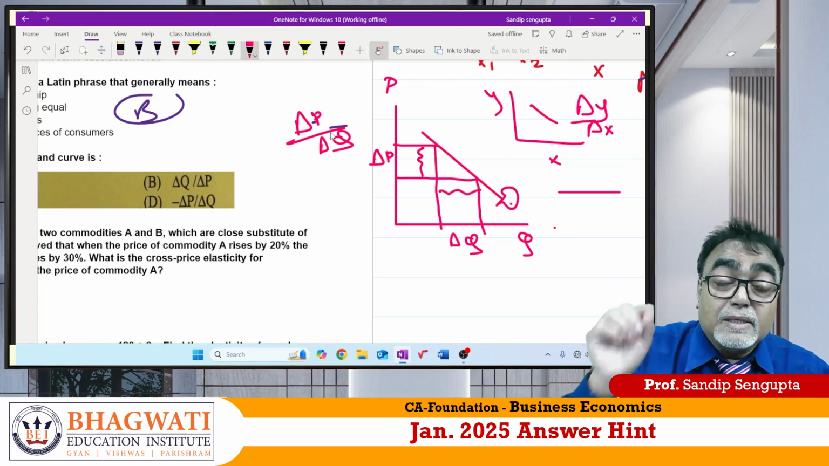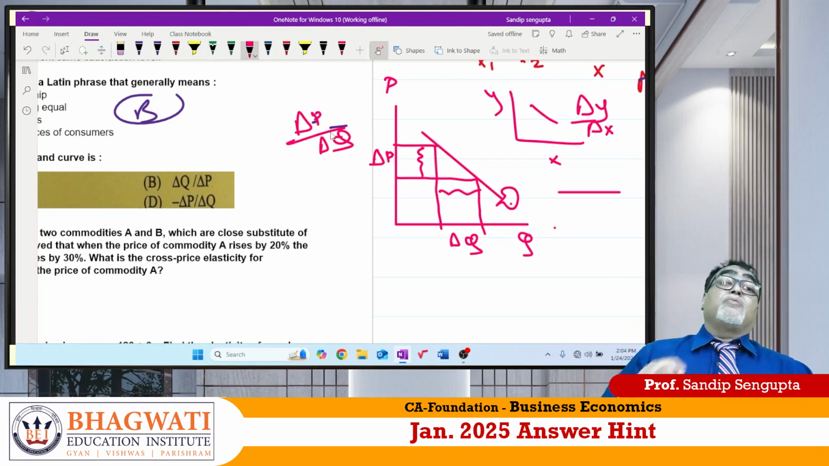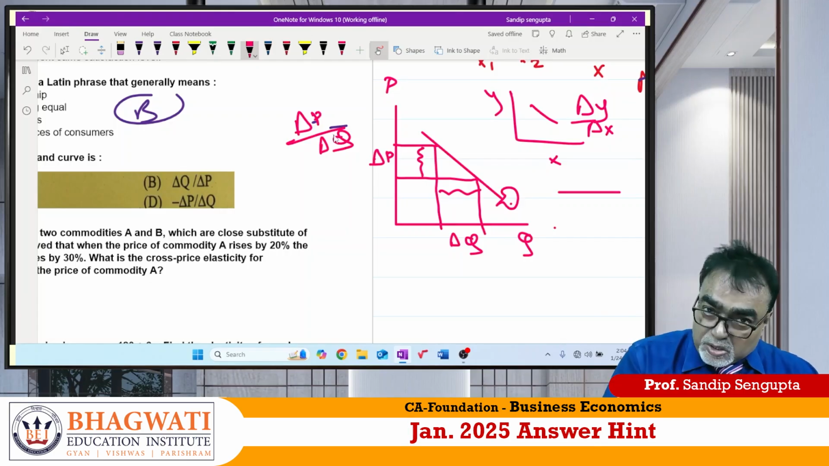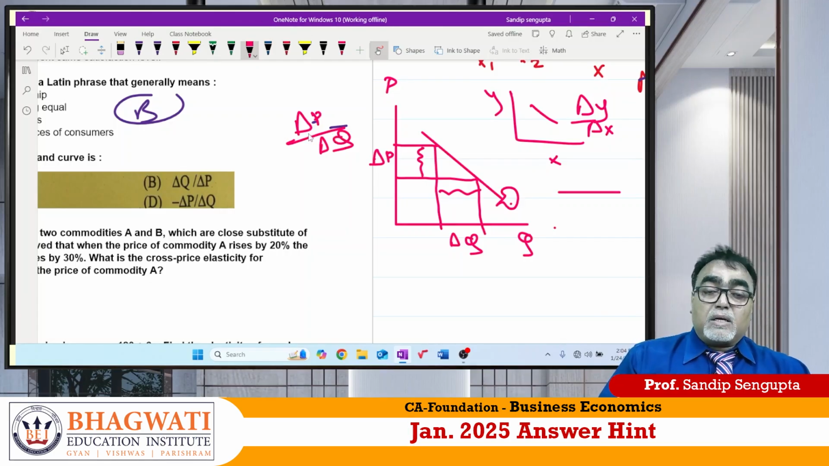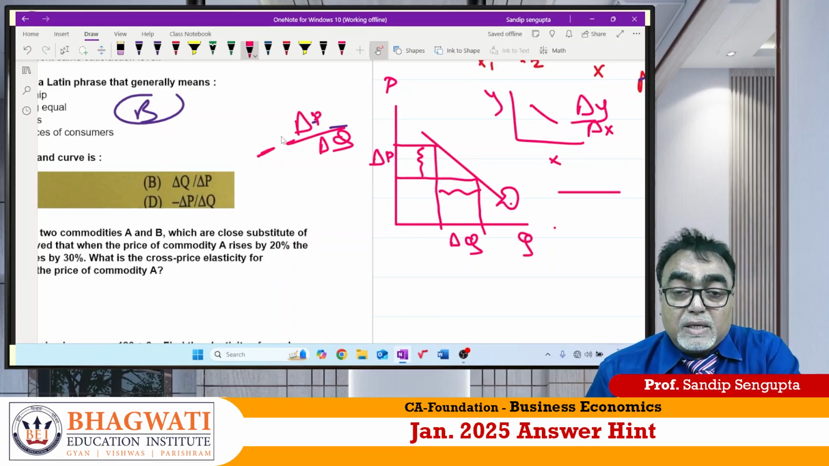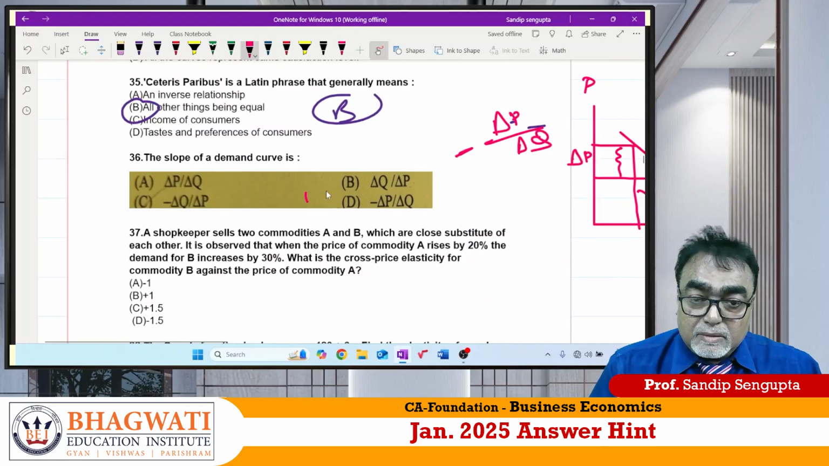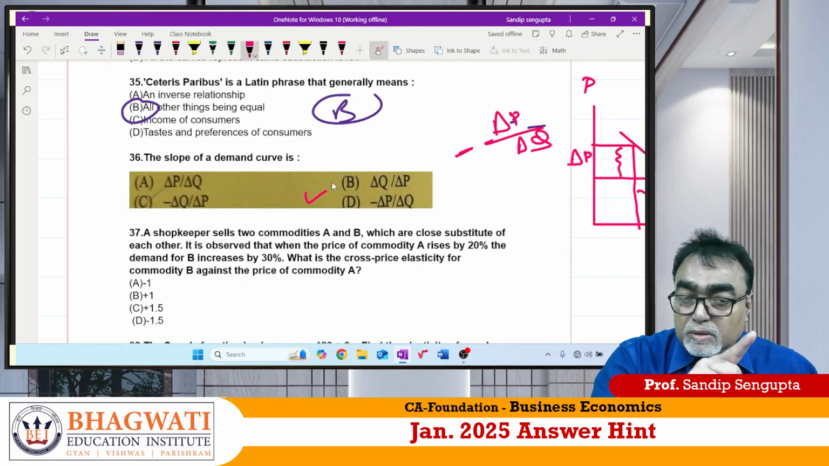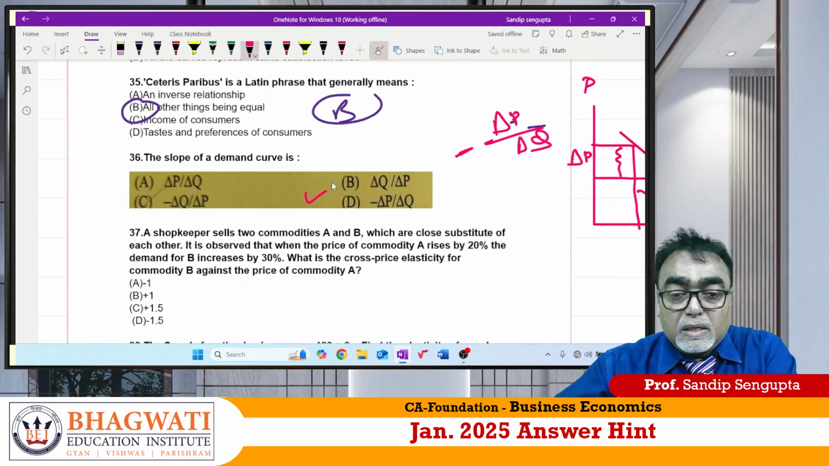Now tell me, demand curve is upward slope or downward slope? Downward slope. The value should be what? Only del p by del q or minus of del p by del q? Correct? I believe most of the students are committing mistake here, right? So answer should be D. No problem. Check that. Minus del P by del Q.